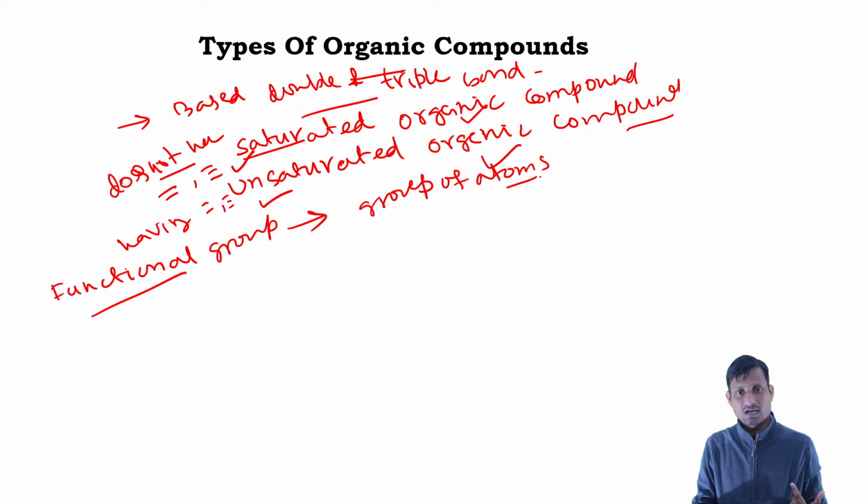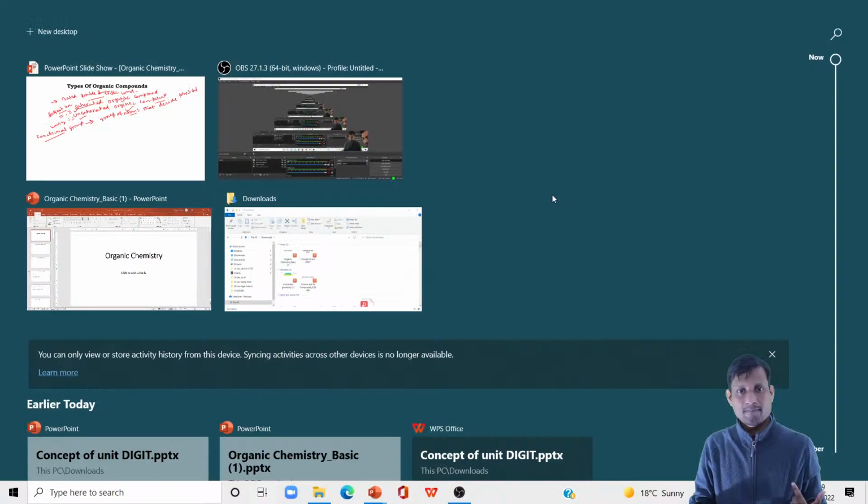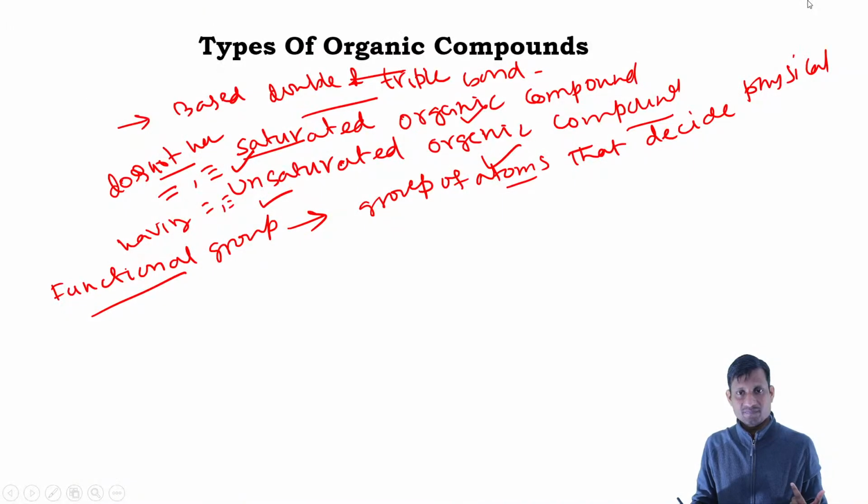So basically that decides the physical and chemical properties of the compound. So sorry for the interruption.